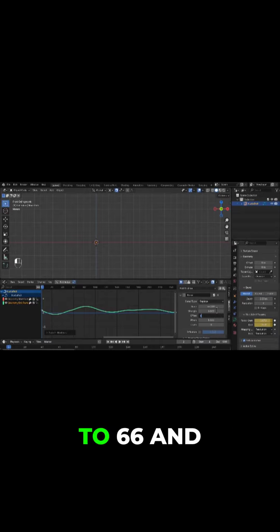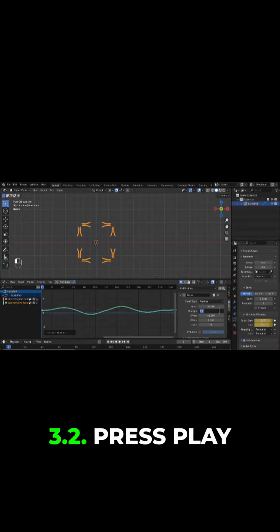Set offset to 66 and change strength to 3.2. Press play and check out the curve animation.